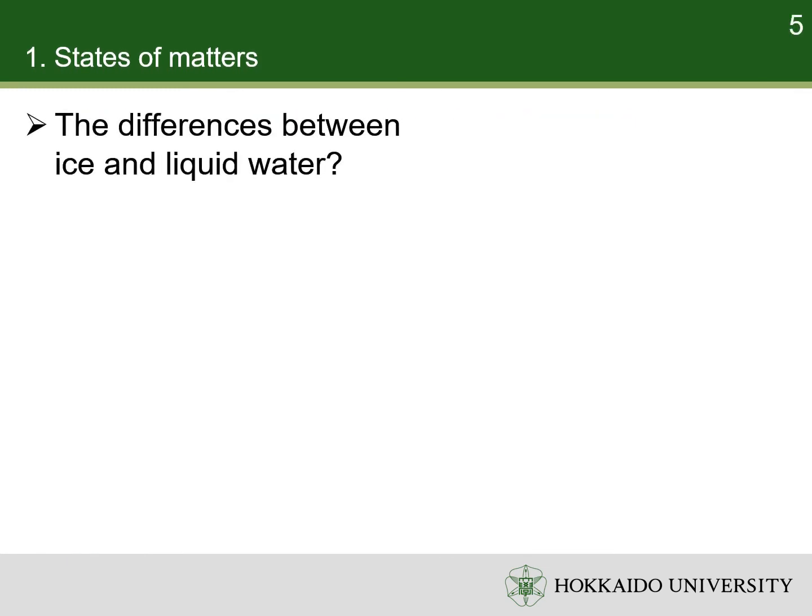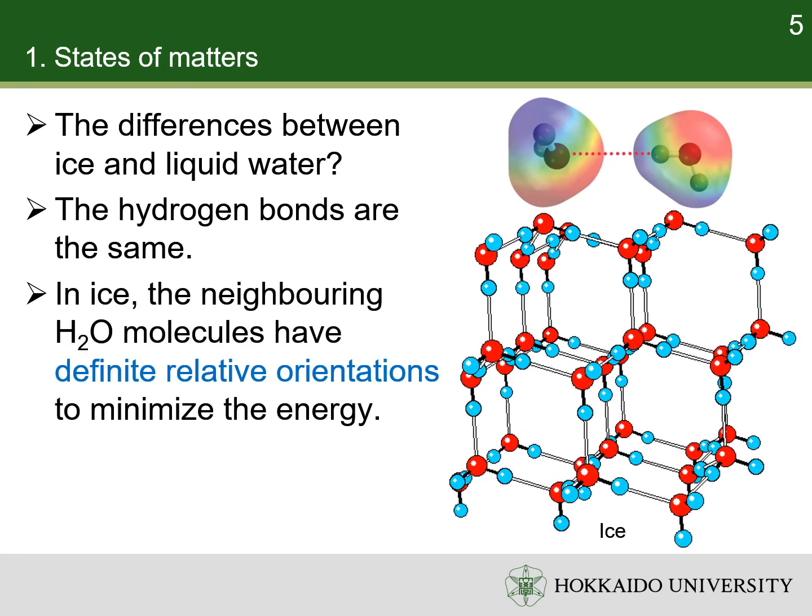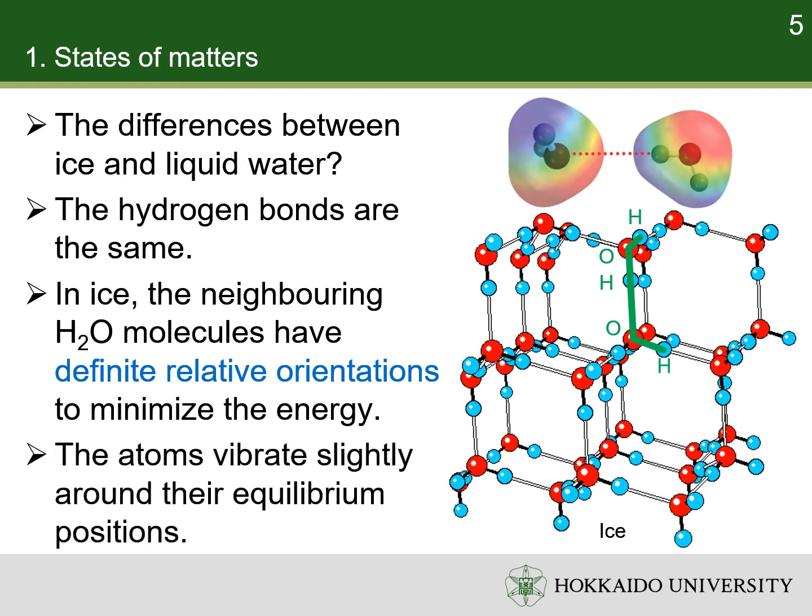We can use liquid water and ice to show the microscopic difference in liquid and solid states. First, the molecular interaction between the water molecules in liquid water and ice are the same, that is, hydrogen bonds. In ice, neighboring water molecules have definite relative positions and orientations to minimize the energy. For example, the HOHOH structure in ice is fixed. Though the atoms can vibrate around their equilibrium positions, they cannot move to a further place.